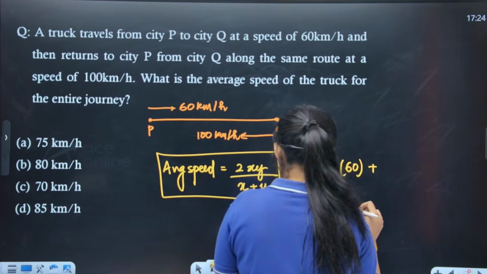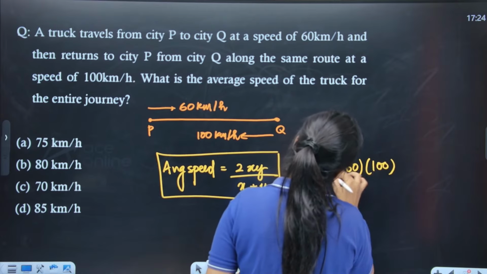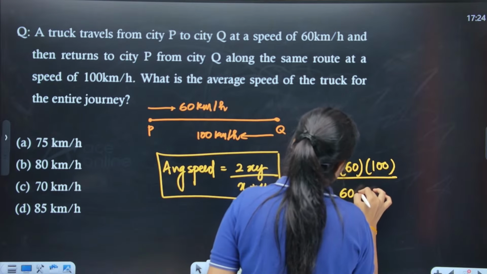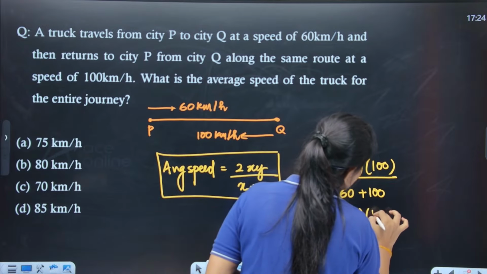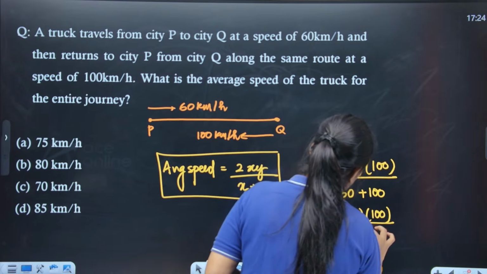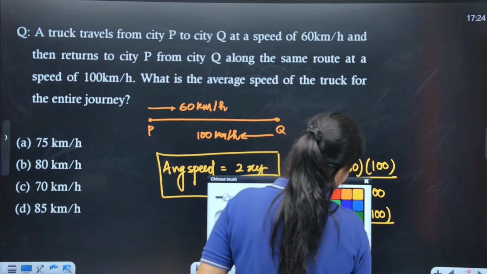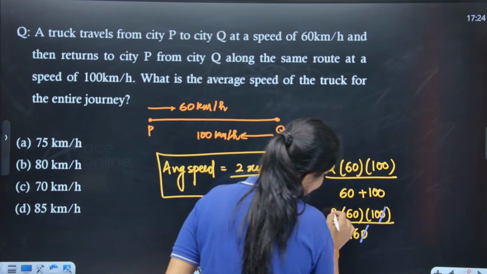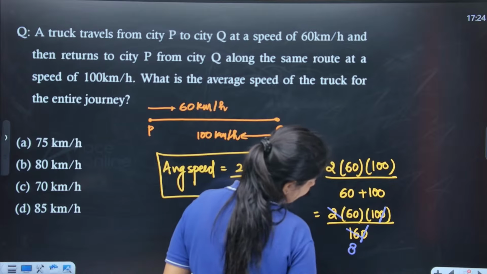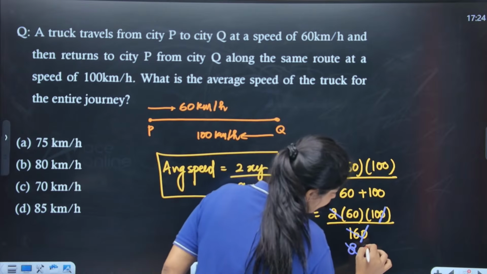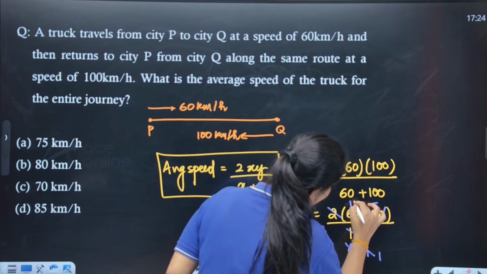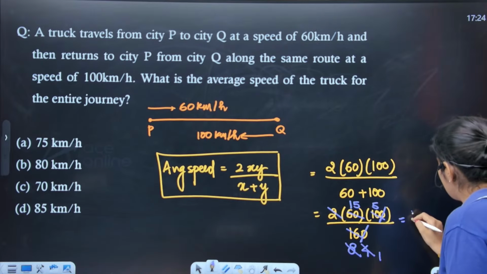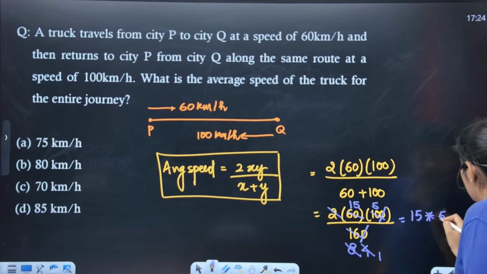2 into 60 into 100, and here 60 plus 100. I'm just putting the numerator like this only, and then in the denominator I'll put 160, right? As we are having numbers like this, I'll simply cancel these out. So here I'll get 8, right? I just eliminated these numbers. Here I am getting 4, here 5, here 1, here 15. So basically I am getting 15 into 5, and 15 into 5 is nothing but 75 kilometers per hour.